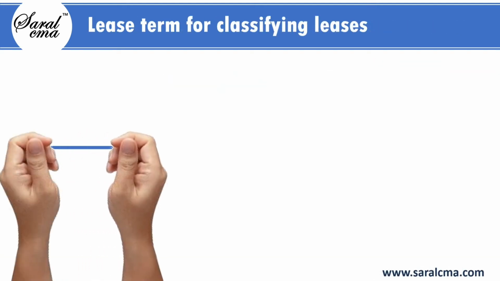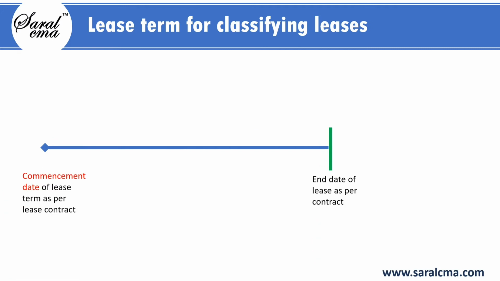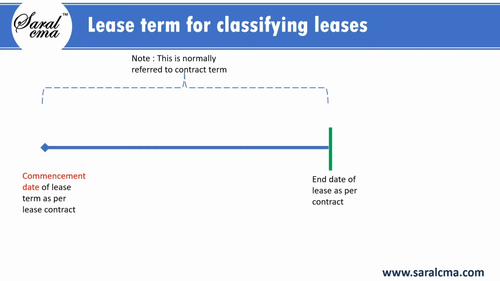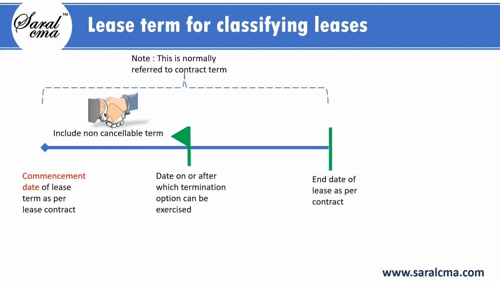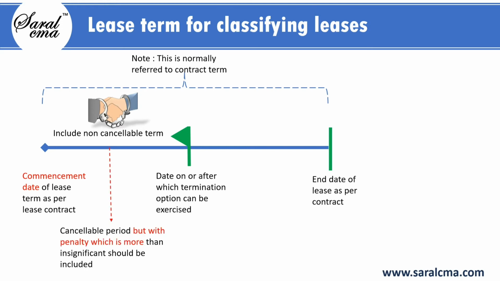Let this be the timeline for lease. The lease will have a commencement date and end date which will be mentioned in the lease contract. The period between the commencement date and the end date of a lease is normally referred to as contract term. The lease contract may mention the date on or after which termination option can be exercised. For determining the lease term, one should include a non-cancellable term before this date. Note that cancelable period with penalty which is more than insignificant should be included.